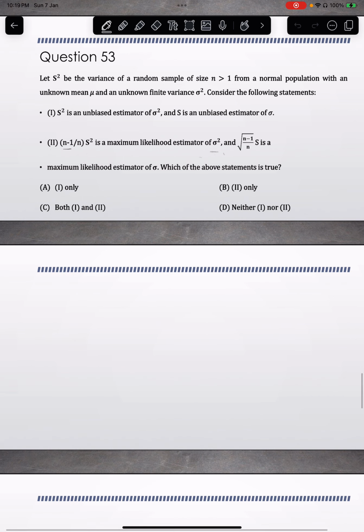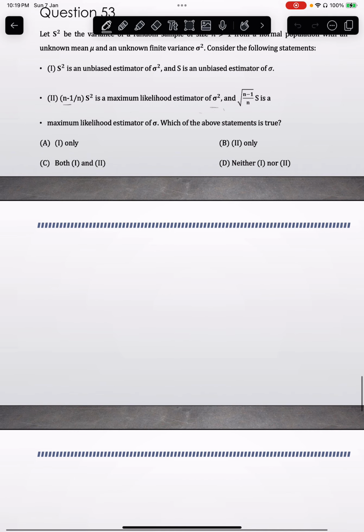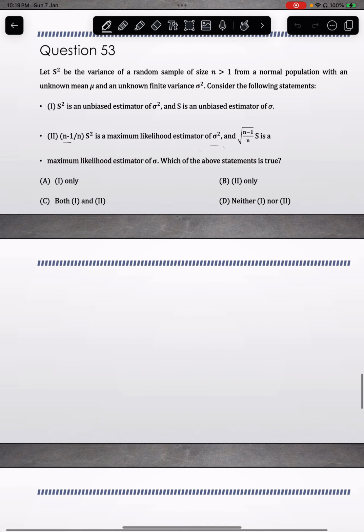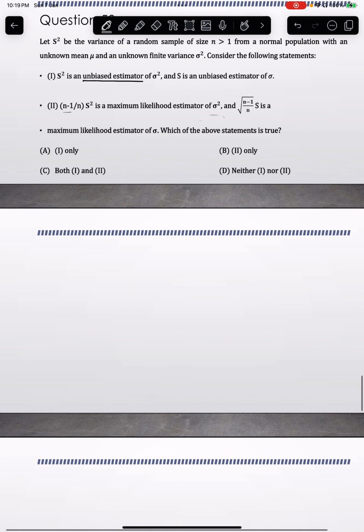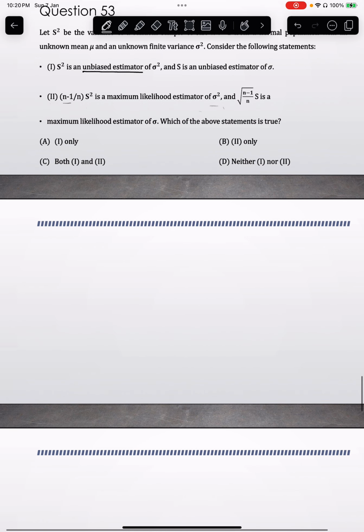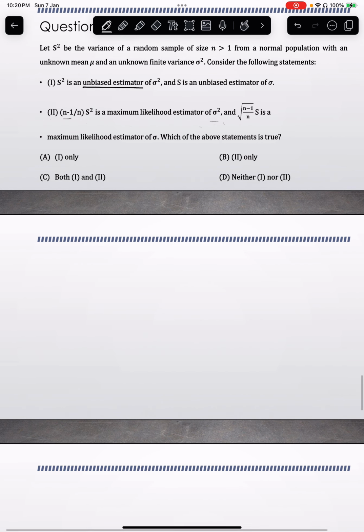So let's start with the very basics. First, let us understand what an estimator is. Then let us understand what an unbiased estimator is. And then we will look at what a maximum likelihood estimator is, and we'll derive these so that you better understand these things. Okay. So what is meant here is